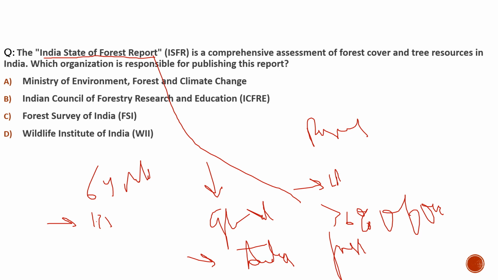And the India State of Forest Report has highlighted that 36% of our forests are vulnerable to forest fires.